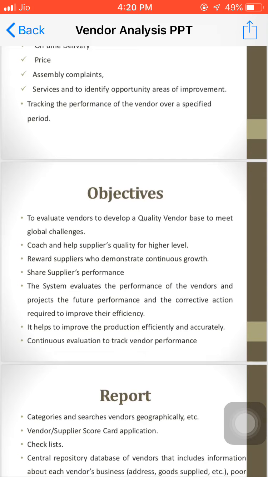So the next part is to coach and help suppliers improve quality to a higher level. So this provides coaching and helps suppliers raise their quality. The overall thing is done for quality only, and in order to get quality at a higher level, this vendor analysis is required. So we can exactly identify the suppliers and we can select the suppliers. Then reward the suppliers who demonstrate continuous growth. That is to be done.